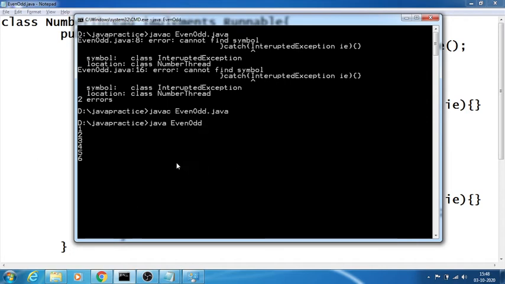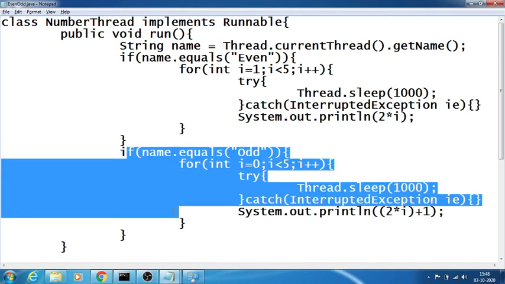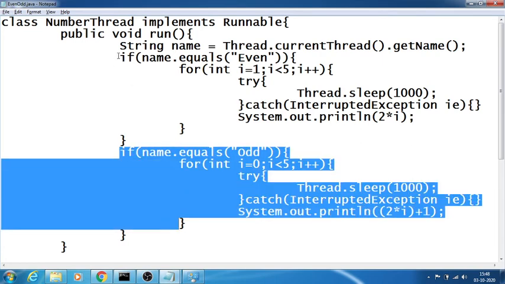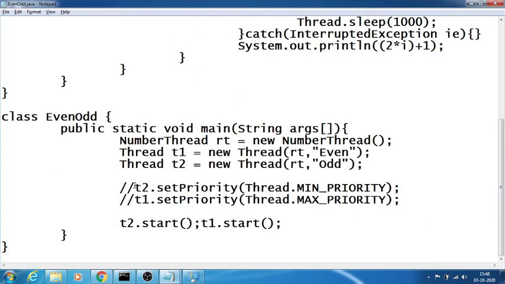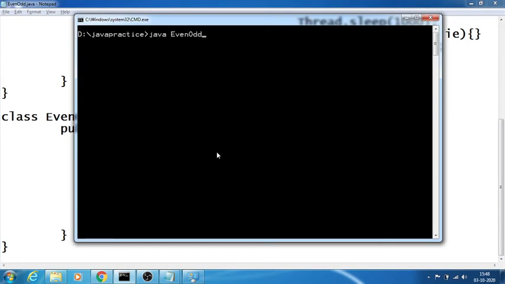See, now I can see the numbers alternately: 1 2 3 4 5 6 7 8 9. Since I have kept a time period of 1 second, when a particular thread is in sleep mode, obviously the other thread enters. When the odd thread is sleeping for 1 second, the even thread enters. Once try to keep priority here, and again run the program. See, there may be some change here depending upon the priority of the thread: 2, 1, 4, 3, 6, 5, 8, 7, 9.